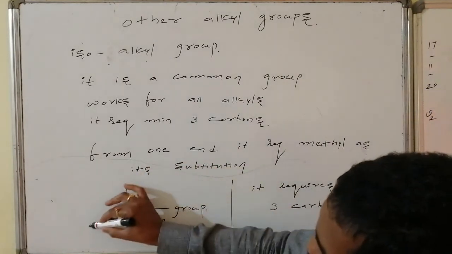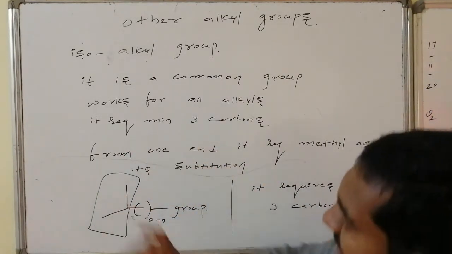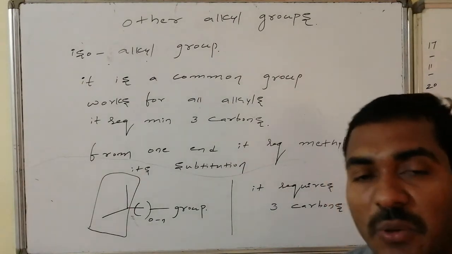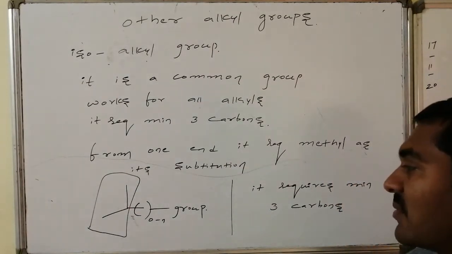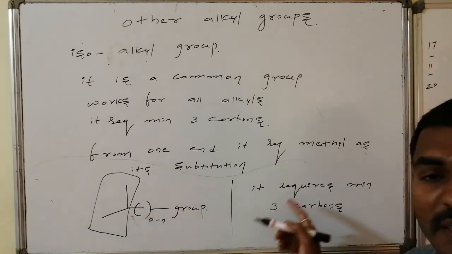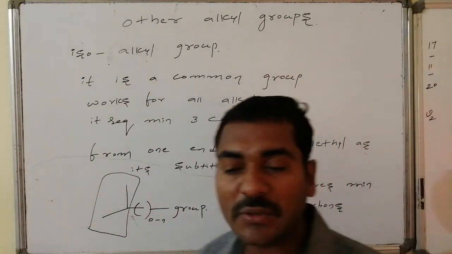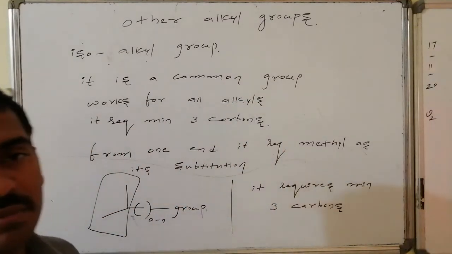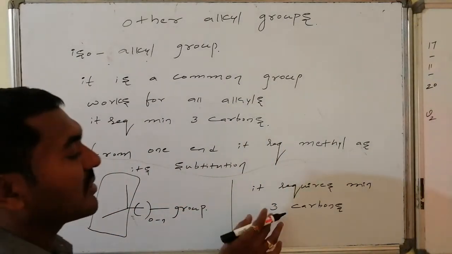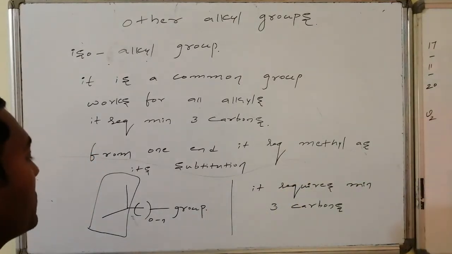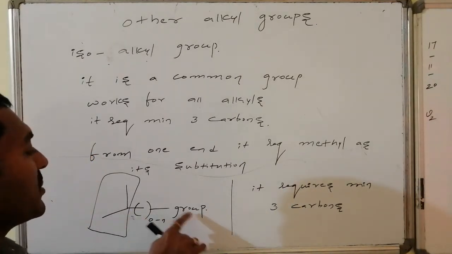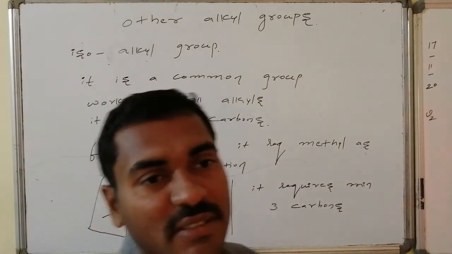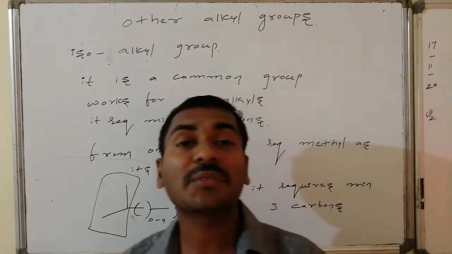If this group is present from one end in such a way that the last but one carbon holds methyl as the substitution, followed by all remaining carbon atoms in a straight chain, that group is said to be the isoalkyl group. The minimum number of carbons required to form the isoalkyl group is 3. We require a minimum of 3 carbon atoms here. If no extra carbon atom is connected, it is the minimum three-carbon isoalkyl group, known as isopropyl.